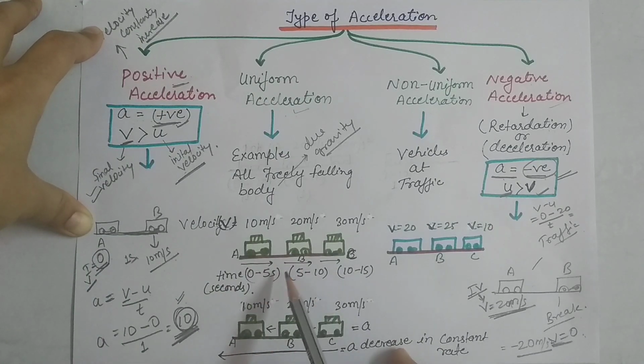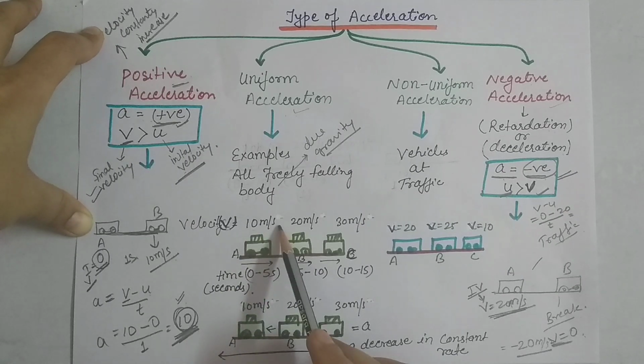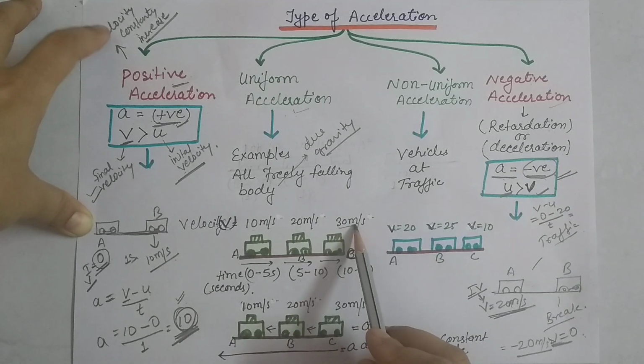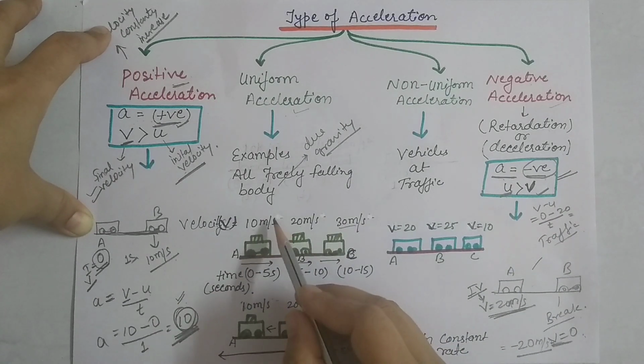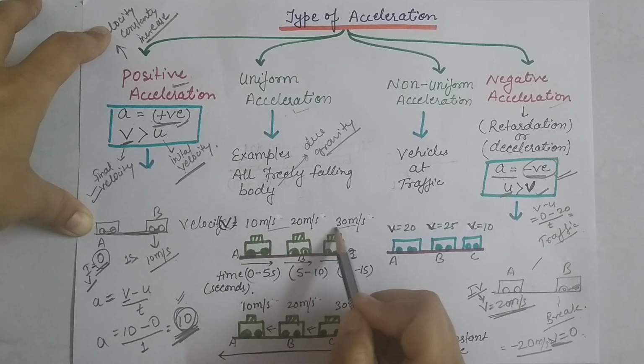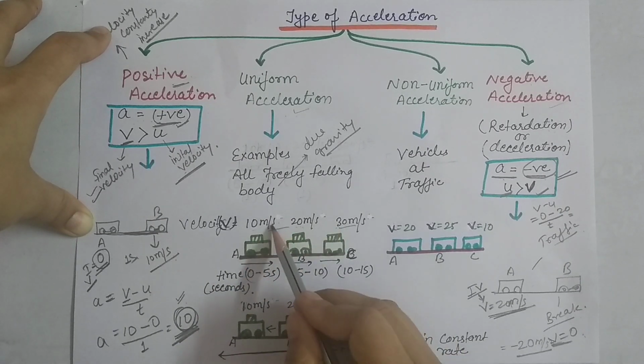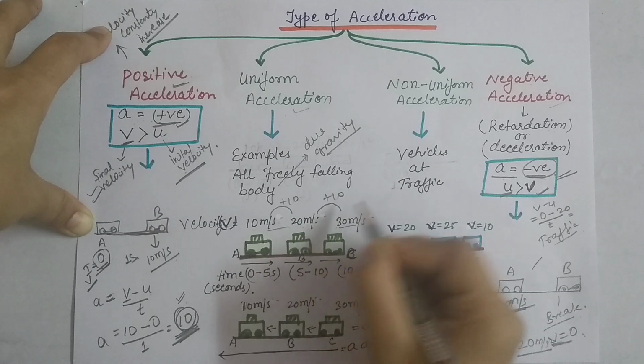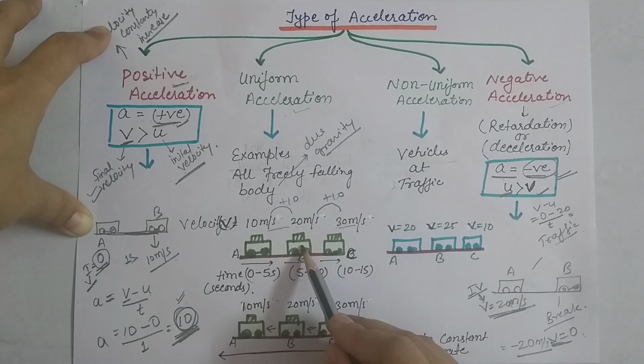I have already illustrated it here. This car is moving. From time 0 to 5 seconds, the car shows a velocity of 10 meter per second. Then after 5 to 10 seconds, when we measure at point B, it shows 20. Then after that we found it 30. You will find there is a constant increase of 10 each time. So it shows uniform acceleration.